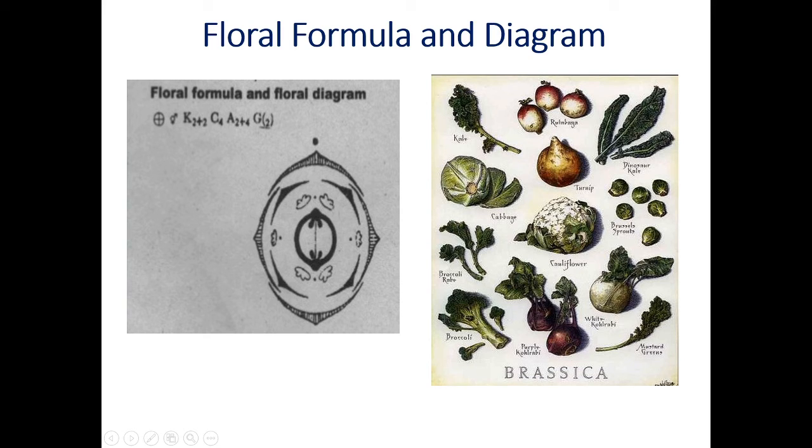Mother axis is actinomorphic, sepals are 4, inner side 2, outer side 2, corolla 4, they are arranged in the form of a cross, they are free, that means polypetalous condition. Stamens are 4, 2 stamens are small in size, 2 stamens are large in size. This is the TS of ovary, bicarpellary, syncarpous, unilocular or bilocular. And there are some diagrams taken from Google, Brassica.